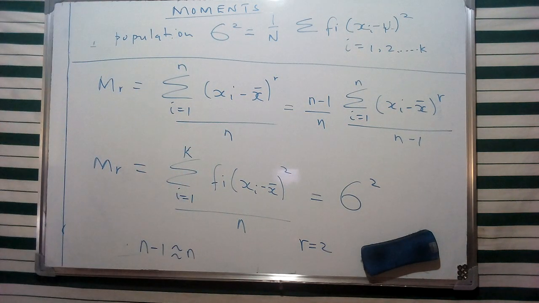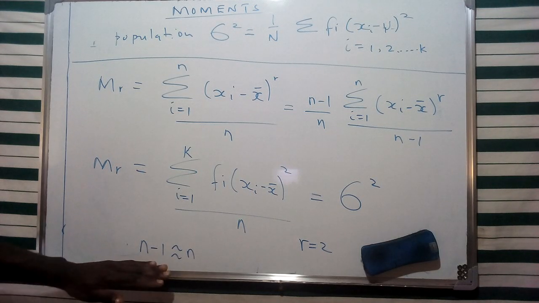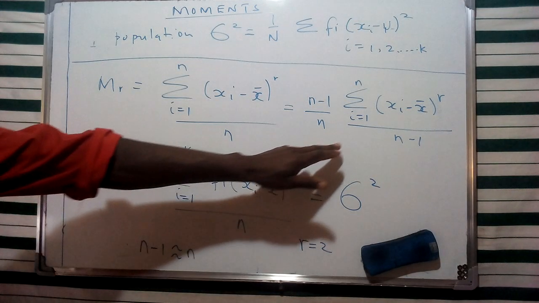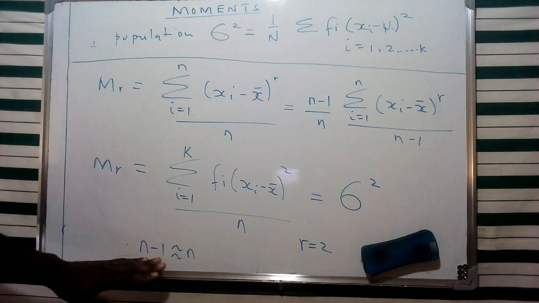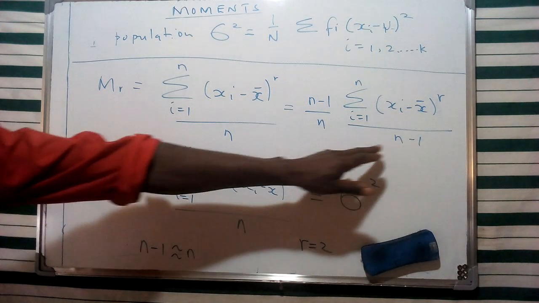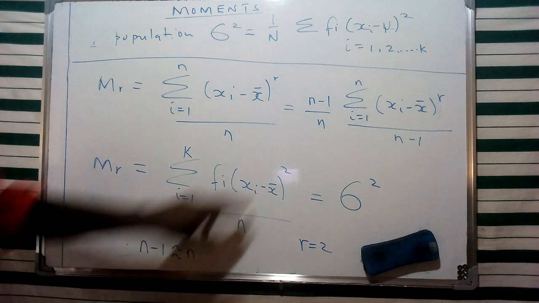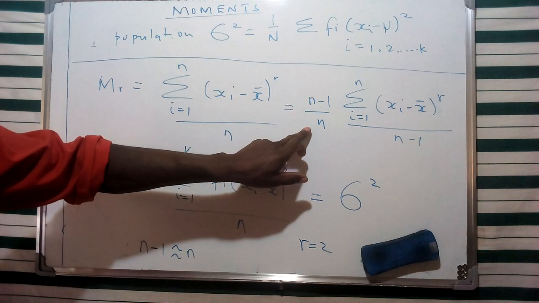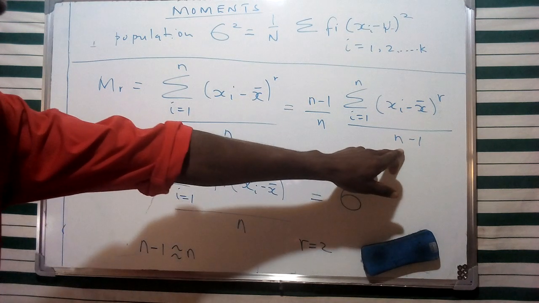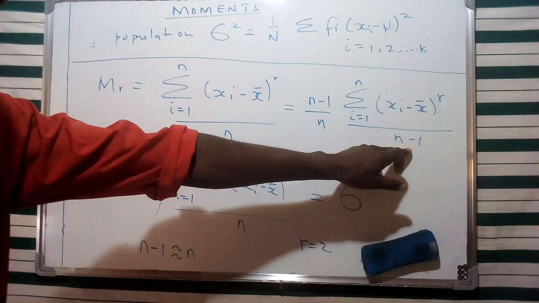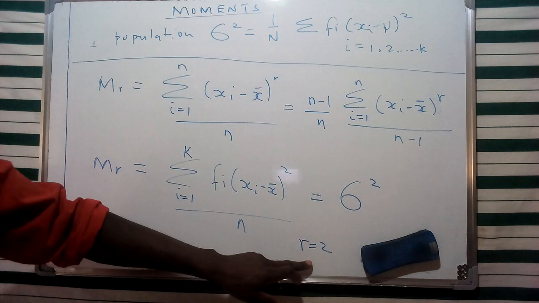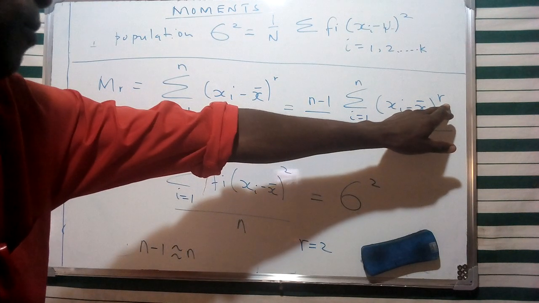And therefore, we are going to look at this specific condition whereby, if the value for n minus 1 is roughly equivalent to n, we are going to have n over n equivalent to 1, and then we're going to have this one just represented as n. So for the value of r equivalent to 2, we're going to have a square of this.